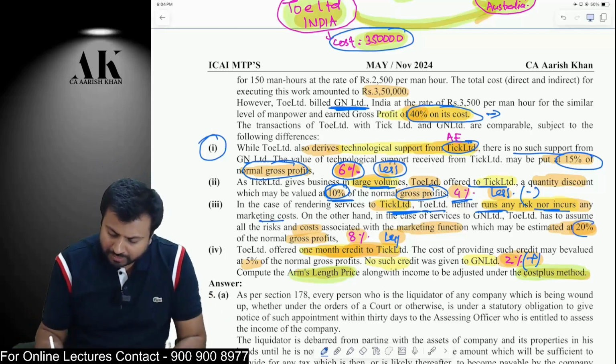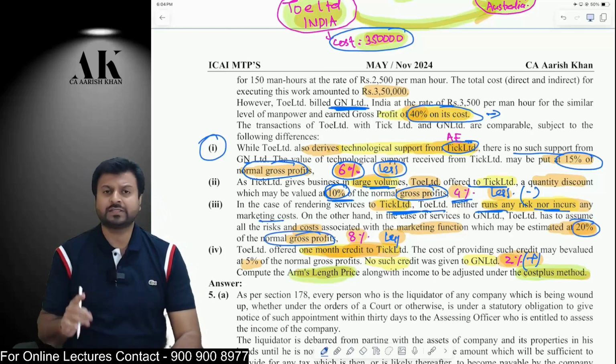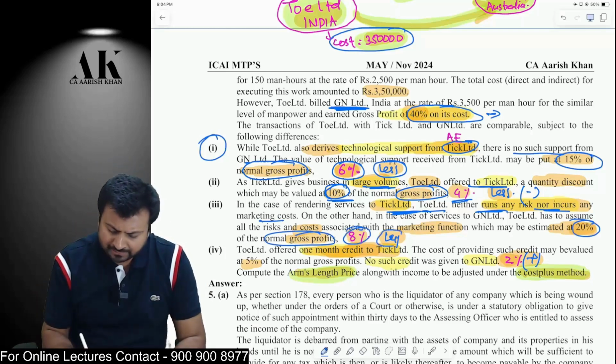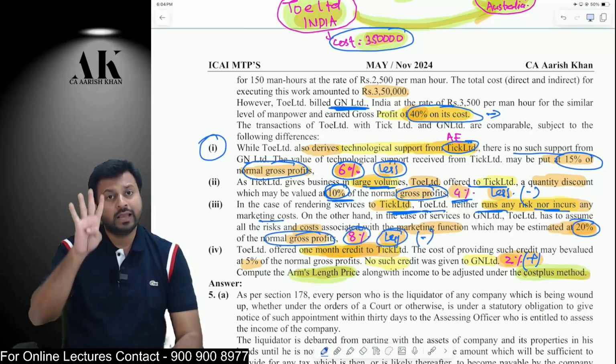Therefore, it amounts to how much? 20% of normal GP. Normal GP is 40%. 20% of 40% comes to 8%. Therefore, I have to reduce 8% over here. Okay. And the fourth and the last one.